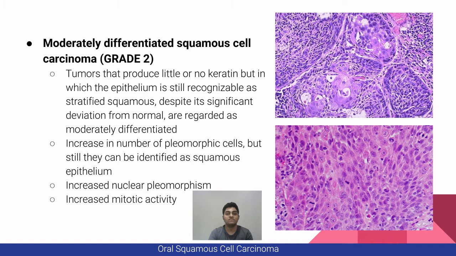Next, for moderately differentiated squamous cell carcinoma or grade 2, tumors that produce little or no keratin but in which the epithelium is still recognizable as stratified squamous. Despite its significant deviation from normal, it is still regarded as moderately differentiated. It also has an increased number of pleomorphic cells, but still they can be identified as squamous epithelium. It has increased nuclear pleomorphism and increased mitotic activity.